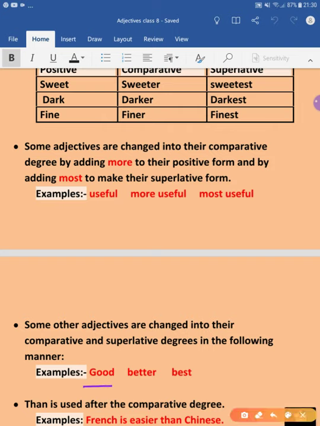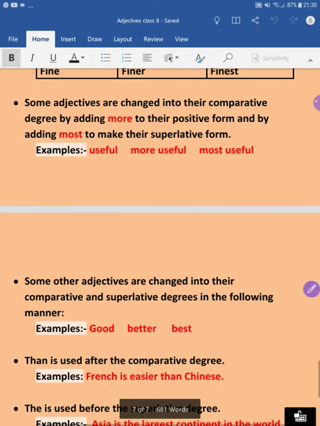What will happen if we use er with good, good plus er? What will it become? Gooder. Do you think it is correct? No, it is not correct. So there are some other adjectives which we change into comparative and superlative degree in a different manner, and those are very simple to remember: good, better, best.